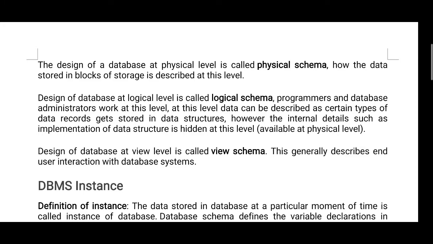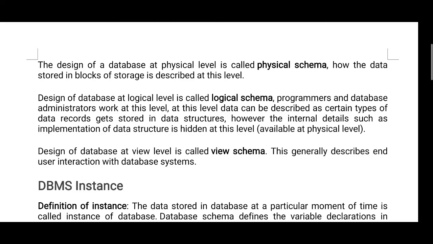The design of a database at the physical level is called the physical schema. How the data is stored in blocks of storage is described at this level. Only at the physical level is how the data is stored, in blocks.